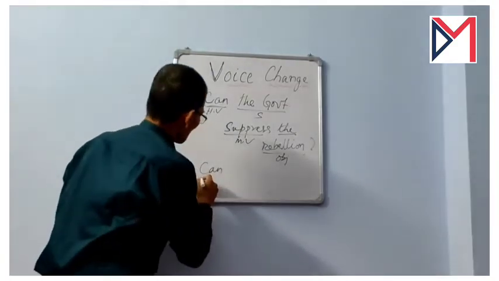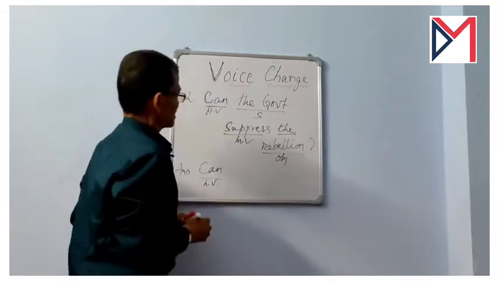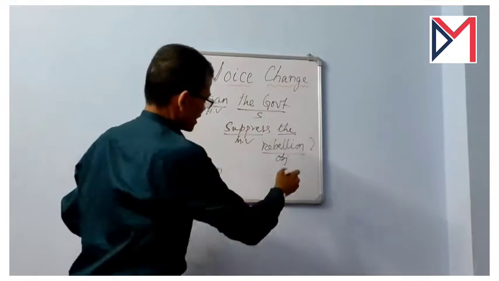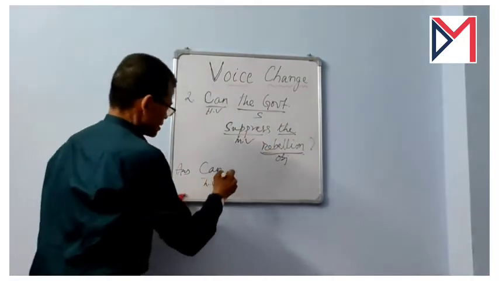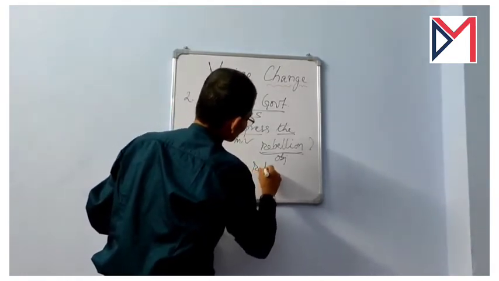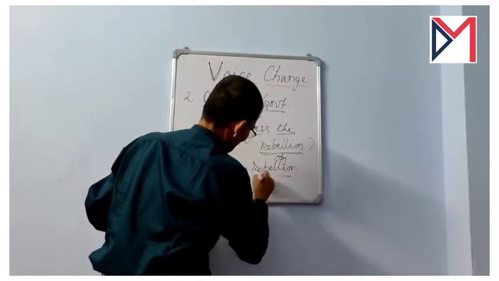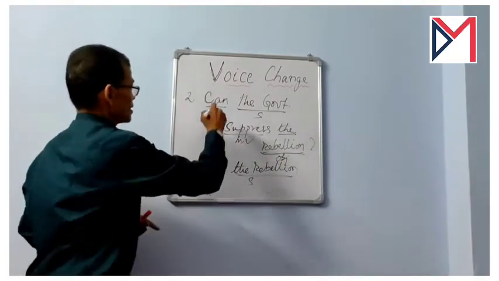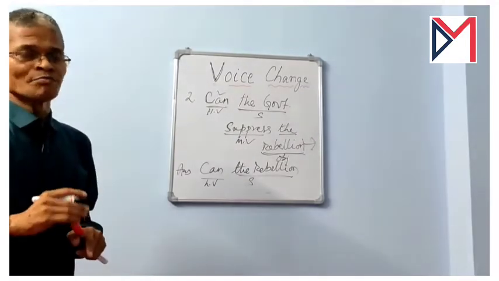Now this is the helping verb in the passive structure, the helping verb can. Here the government was the subject, and the object rebellion will become the subject. So let us write: can the rebellion. This is the new subject. Now this is over, and we come to the use of the be verb.